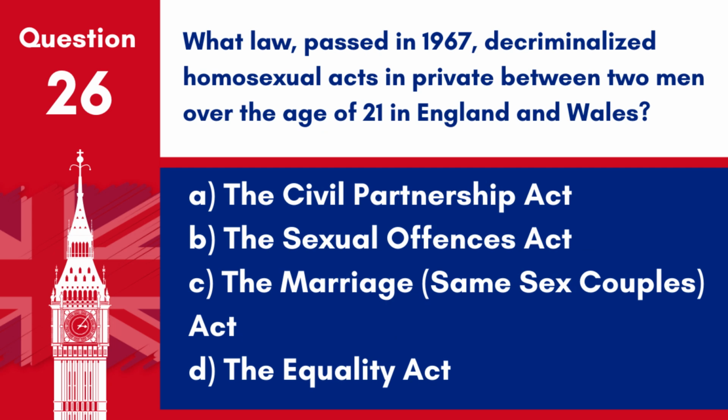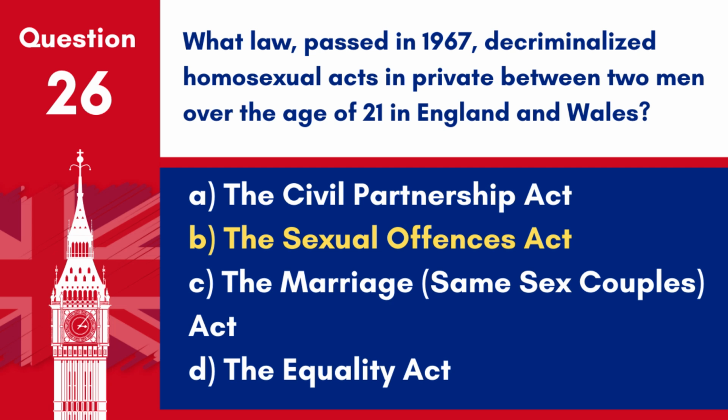Question 26. What law, passed in 1967, decriminalised homosexual acts in private between two men over the age of 21 in England and Wales? A. The Civil Partnership Act. B. The Sexual Offences Act. C. The Marriage, Same-Sex Couples Act. D. The Equality Act. Answer: B. The Sexual Offences Act. Passed in 1967, it decriminalised homosexual acts in private between two men over the age of 21.